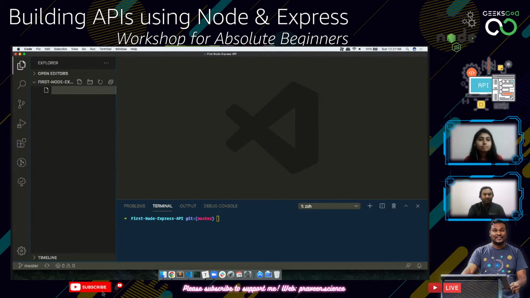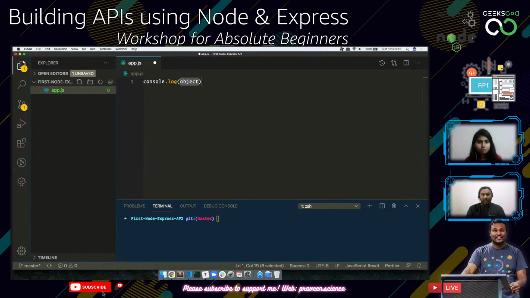Okay, so let's start with writing an app.js file. If you want to tell the user something, like say hello, a message to the user, we will generally use something called console.log. So I'm just going to create a console.log and say hello everyone, and then I'm going to save. So how am I supposed to look at this?